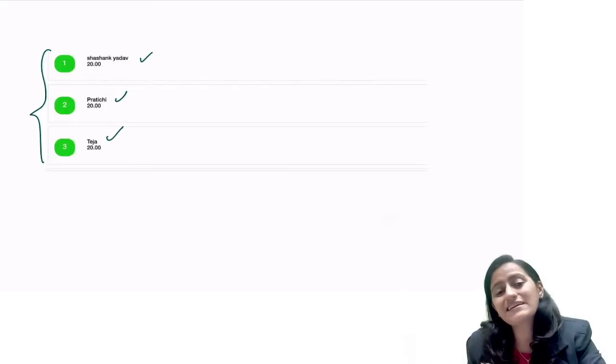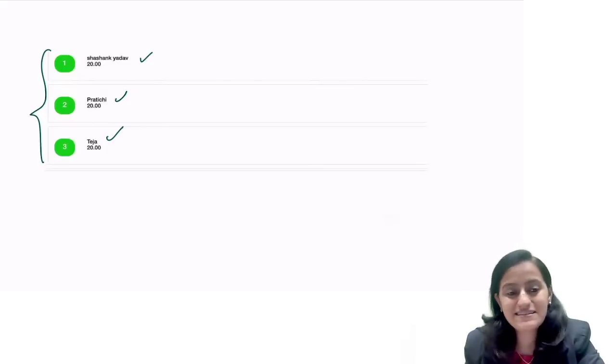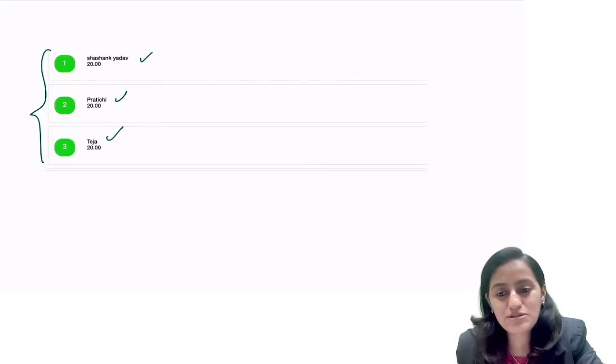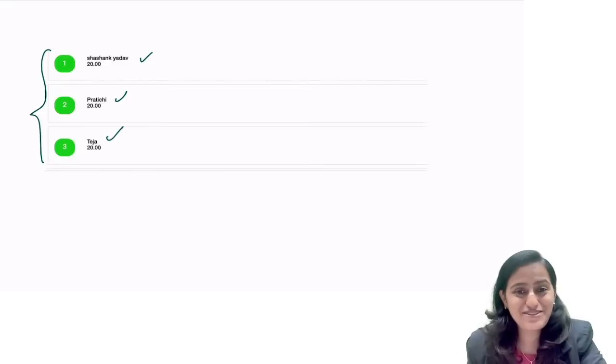That is also deciding your rank in the app. So the time taken also decides the rank. When it's the same score, it is the time taken that is taken into consideration. So heartiest congratulations to the top 3 rankers, and let us see who gets in the top 3 the next time.